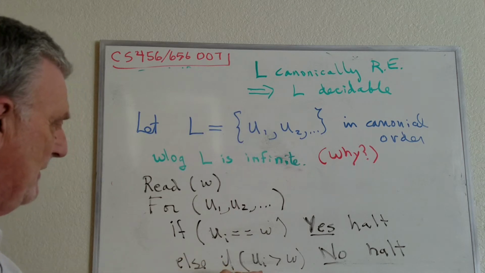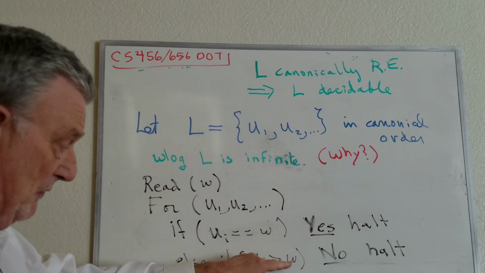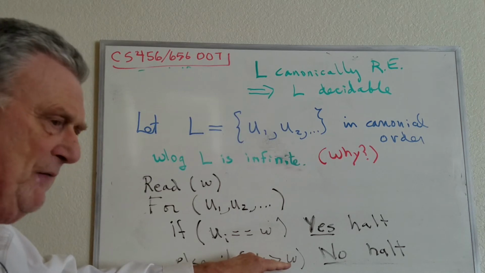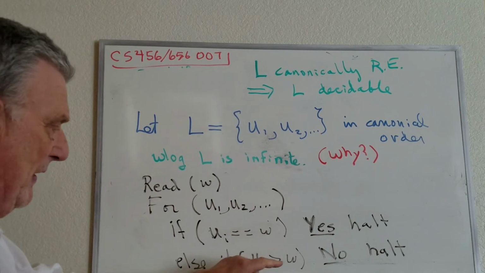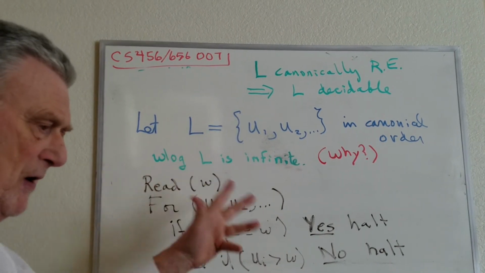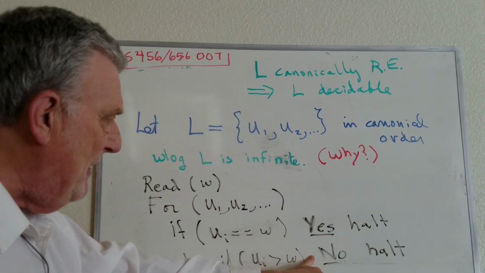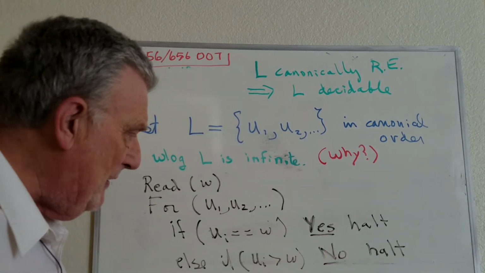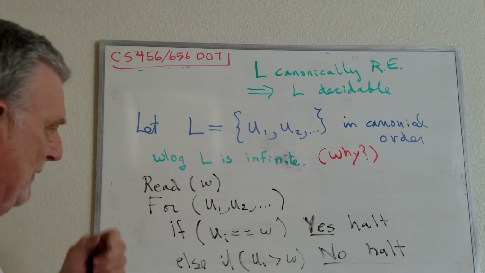On the other hand, if the value of Ui is greater than W in canonical order, then we have passed the place that it possibly could be, because all future U's are larger than W, so they can't be right. So then we say no, and then we halt also. Now, if neither of those is true, then the outer loop simply continues.